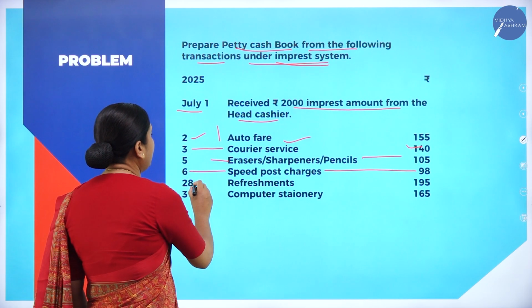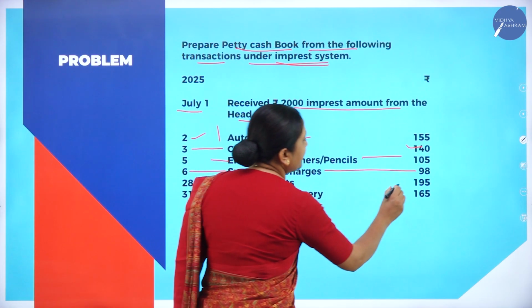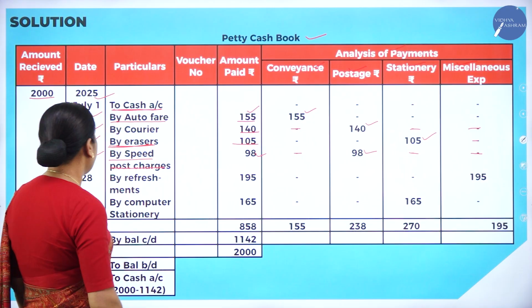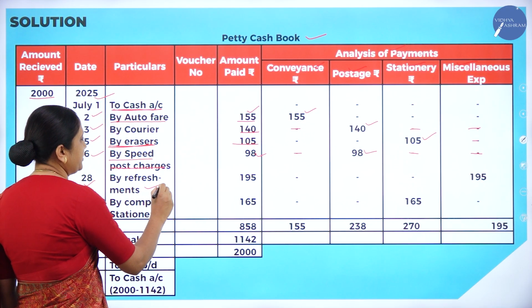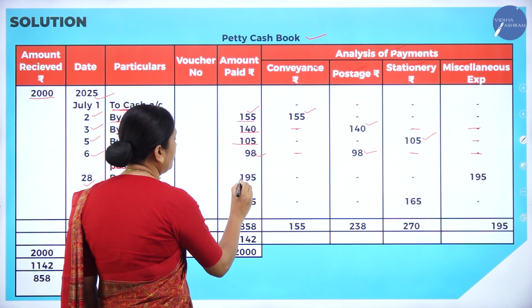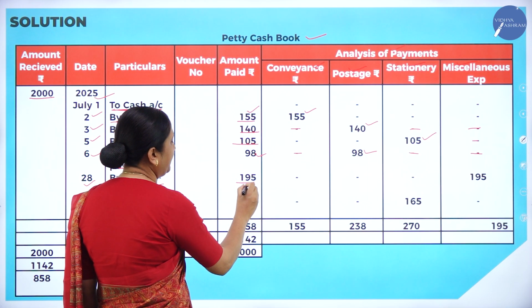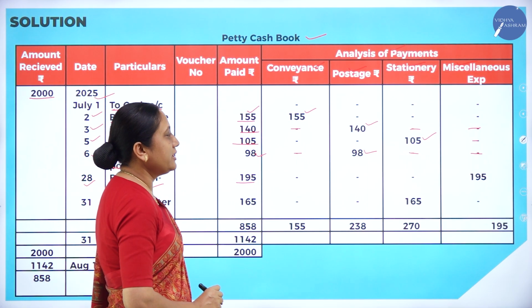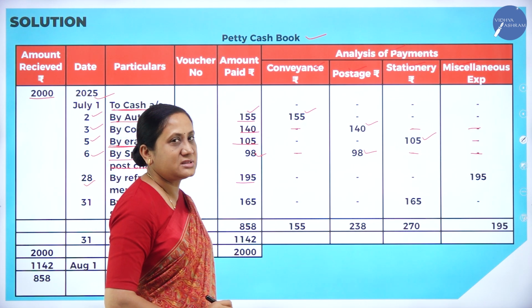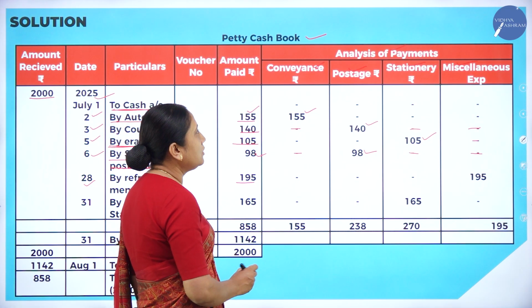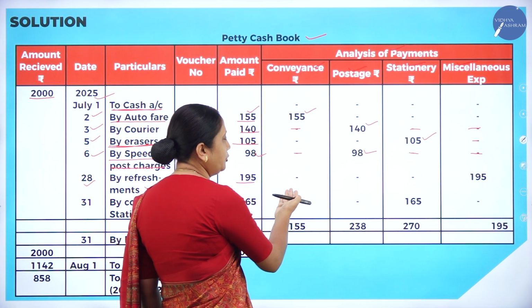Next one, 28, refreshments. Refreshments is how much? 195. It is an expense. We will record here 28 by refreshments. How much have we paid towards refreshments? 195. So we will enter 195 in the amount paid. Refreshments means coffee expenses, biscuits expenses, all refreshment expenses. So you cannot enter in conveyance, you put a dash.